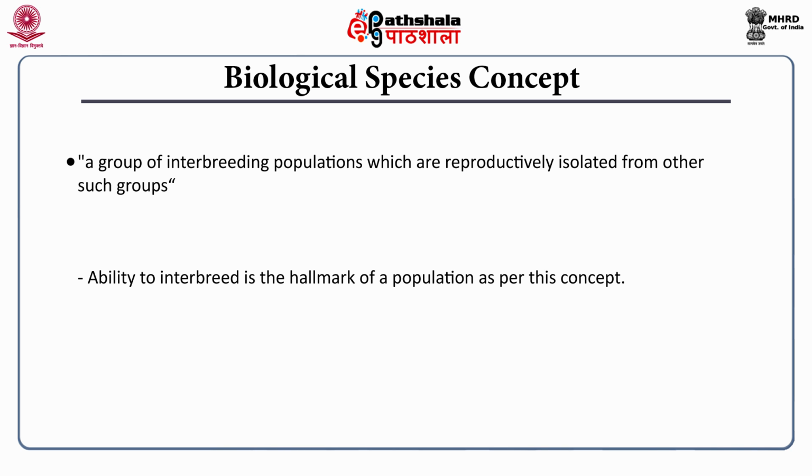So if two individuals cannot interbreed, that means even if they can interbreed, they cannot produce a viable offspring, then they are not part of a single species. So they are actually different species. So that is one concept. So if you have individuals of a suspected new species, you can try to interbreed that new species with pre-existing relatives of those species. If they cannot interbreed, then probably this suspected new species is a new species according to the biological species concept. So reproductive isolation is a defining feature of the biological species concept.